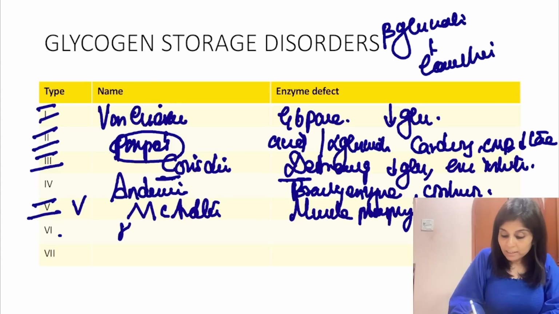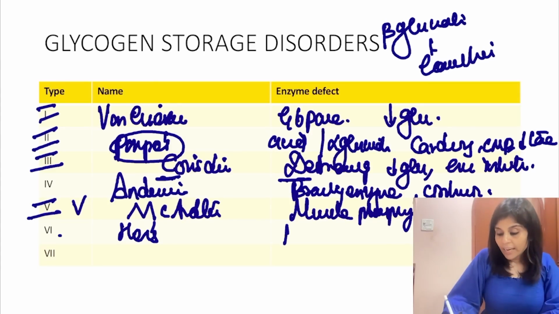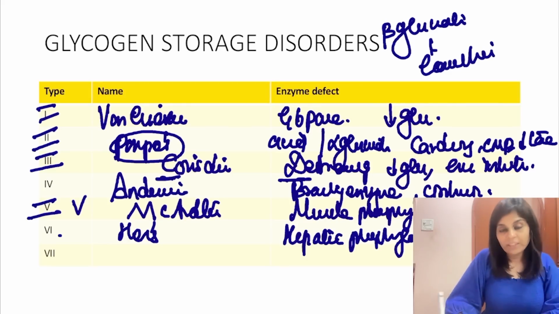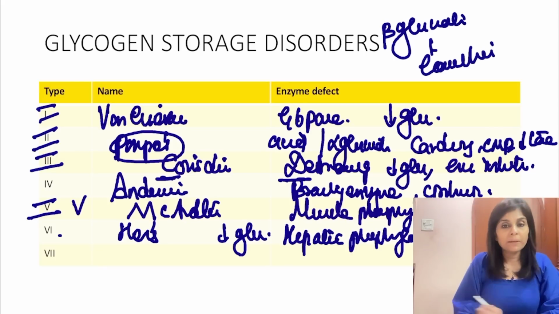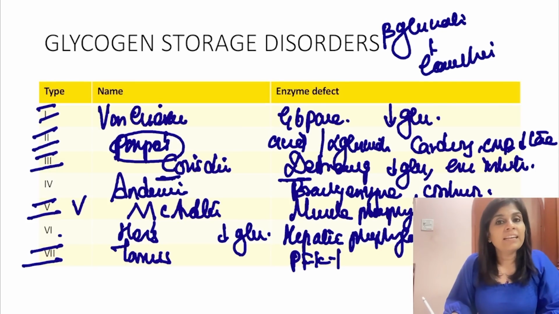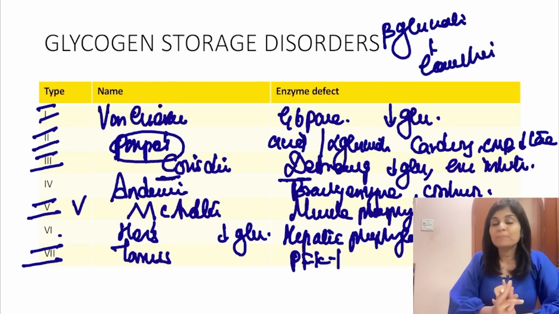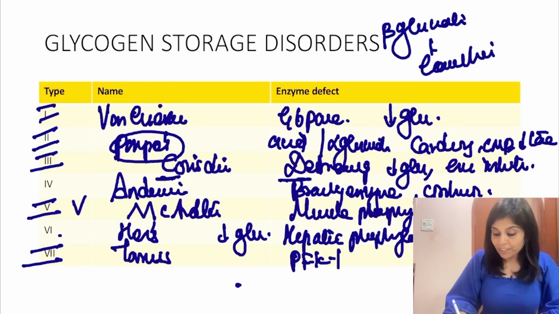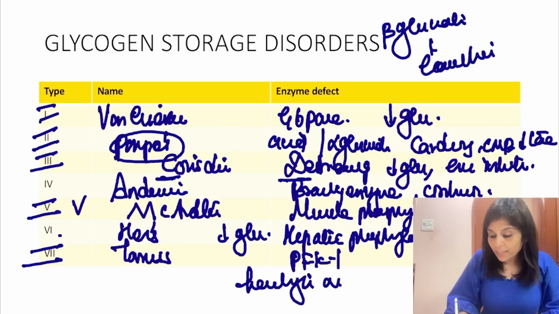Type 6 is Hers' disease. H for H, hepatic phosphorylase defect. And when liver phosphorylase is defective, liver glycogenolysis is defective, that causes hypoglycemia. Type 7 is Tarui's disease, caused by the defect of phosphofructokinase 1, the rate limiting enzyme of glycolysis. When glycolysis is defective, RBCs get affected, because for RBCs glycolysis is indispensable. When RBCs get affected, it will present as hemolytic anemia.